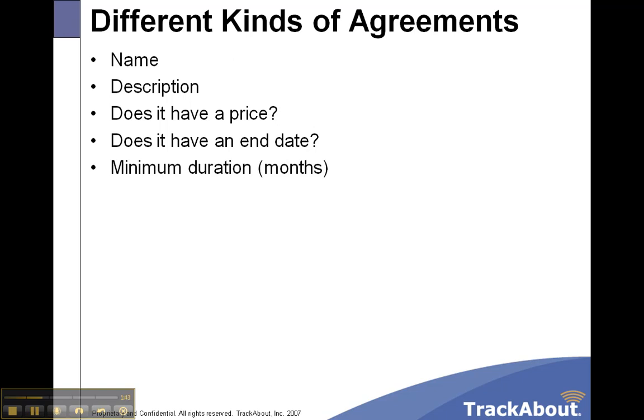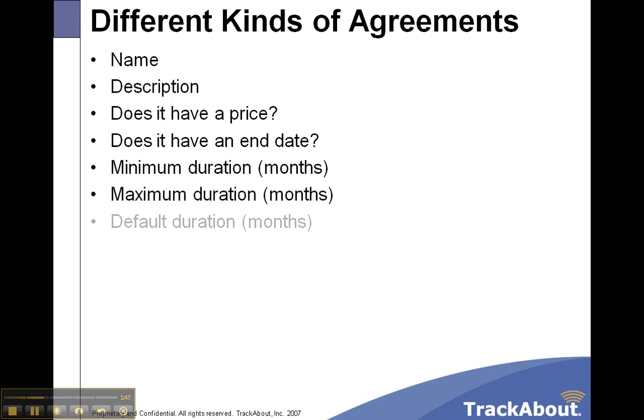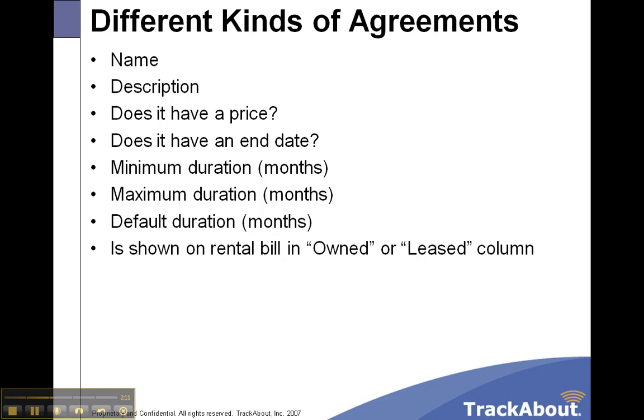For the ones that do have an end date, they can have a minimum duration, a maximum duration, and a default duration. So you might say all my leases have to be between 12 and 60 months. Alternatively, you can make one kind of agreement called a 12-month lease. That's minimum, maximum, and default all 12 months. So when somebody creates a 12-month lease, it has to be exactly 12 months. Or it could be more of a range where people could pick a number within that range.